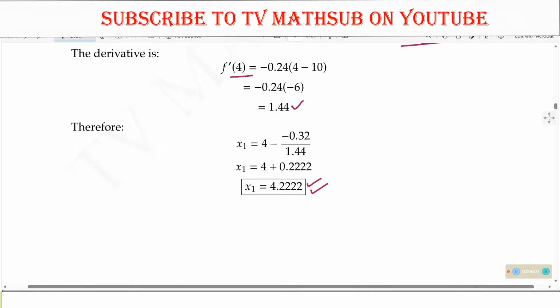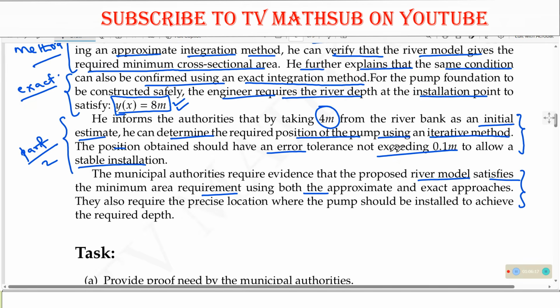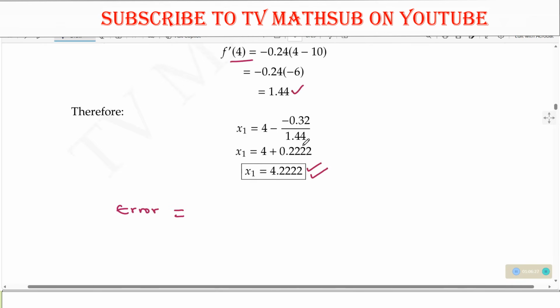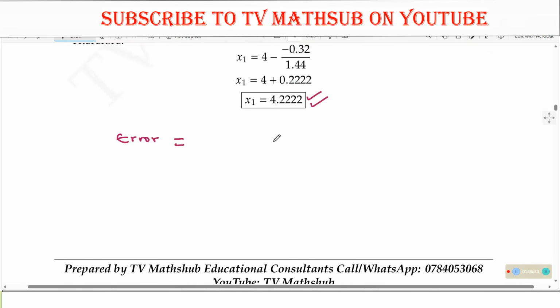Having obtained the x1, you need to look at the error. They are saying we should have an error tolerance not exceeding 0.1. So what will be the error? This is x1. We had this as x naught. You get the error by taking the magnitude of x1 minus x naught. So our x1 is 4.2222, and you are subtracting x naught, which we had as 4. Take the magnitude of that.